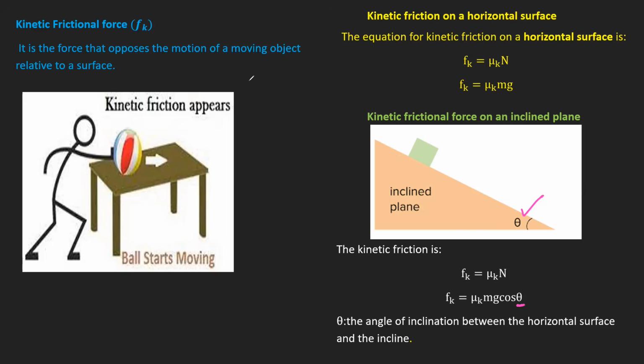So depending on your scenario, am I dealing with the horizontal surface? If the answer is yes, then please know that the formula is this one. Am I dealing with an incline? Yes. Then the formula for calculating the kinetic frictional force would be mu k mg cos theta, where theta again is the angle of inclination. Please don't confuse this theta with the thetas of 0, 180, and 90. Now, in the exam, they'll give you enough information. And as we do the questions, you'll see how all of this becomes a bit easier.